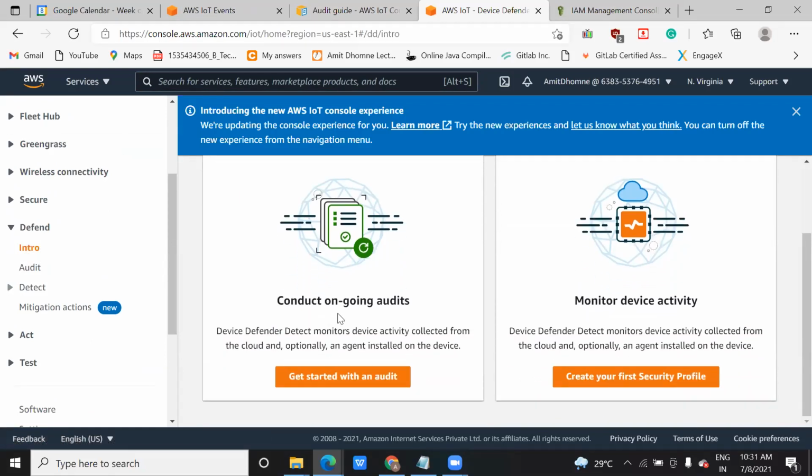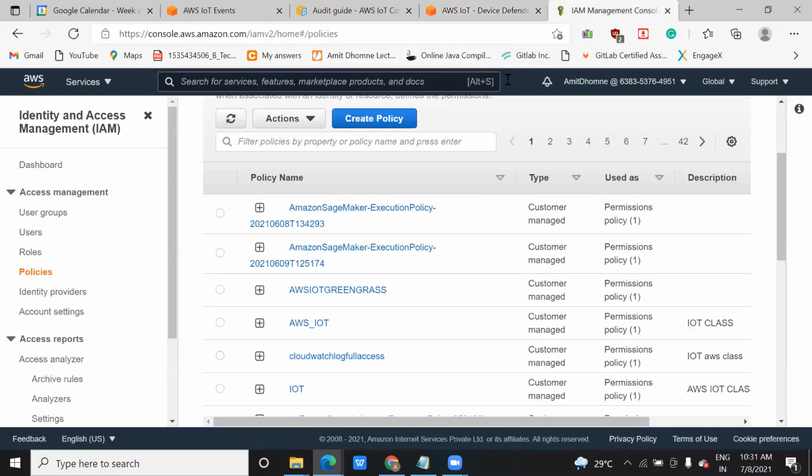So here auditing means the information, the signals that you are receiving from several sources. As we have seen yesterday, we ran one script and we were sending a message. That was a simple sample script file that we ran. But when we work on an actual project, we will configure some hardware devices, and from those hardware devices we will send the signal to this AWS cloud.